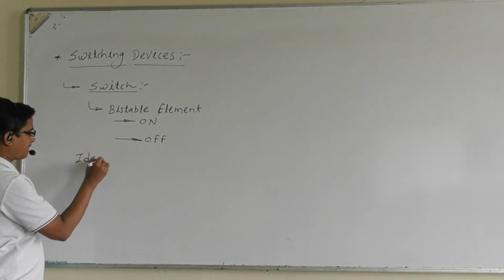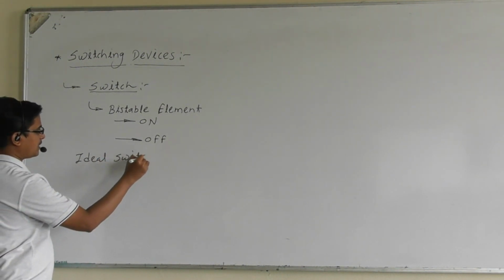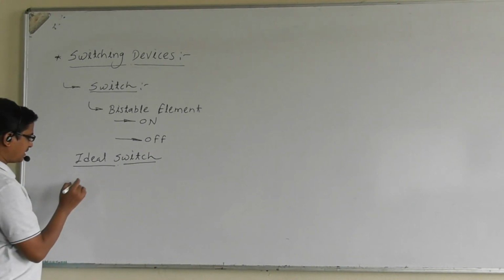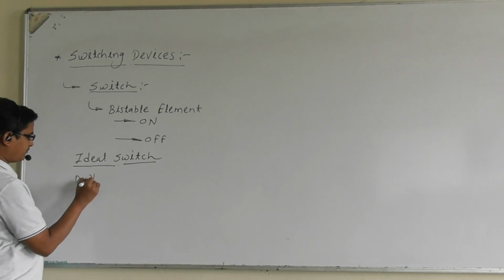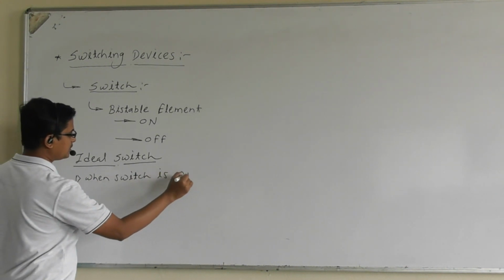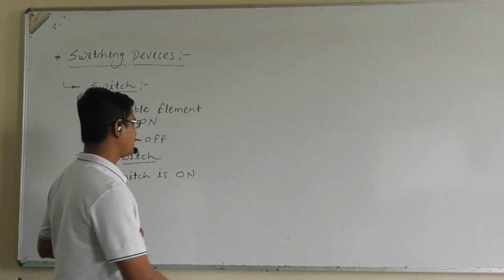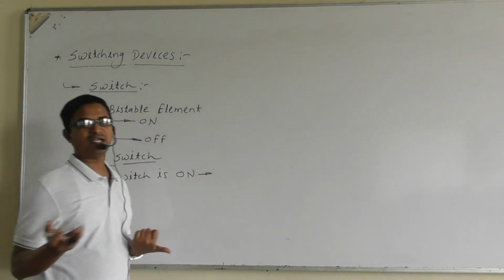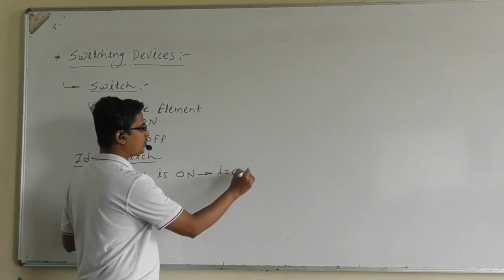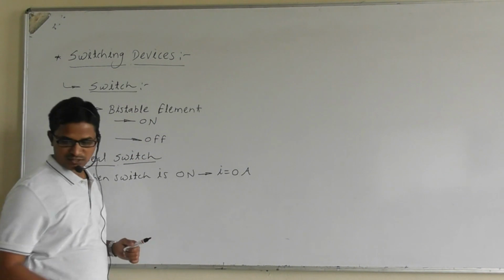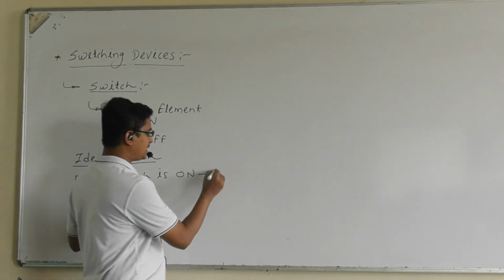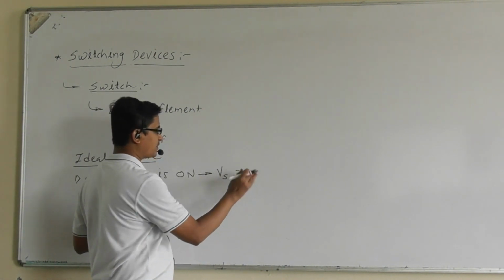Ideal switch. In the case of an ideal switch, when the switch is in the on state, the voltage across the switch, VSW, should be equal to 0.